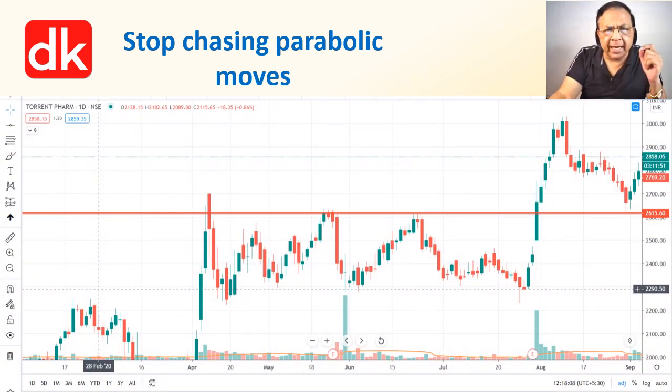This was the resistance line which I have drawn. Let me select the pointer so that I can explain better. This is the resistance line. We can see the rejection in the price, rejection in the price, rejection in the price, and here there is a decisive breakout. Here the candle has broken out, but prior to that there was no build-up. You can see the price was continuously rising and the breakout has taken place. If this breakout is significant, there is no doubt about it. Price has gone up.